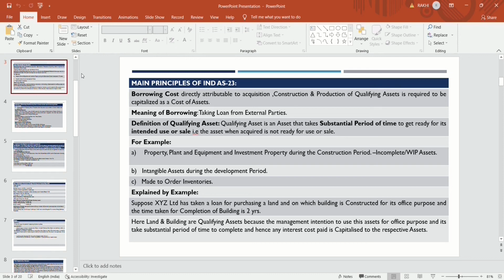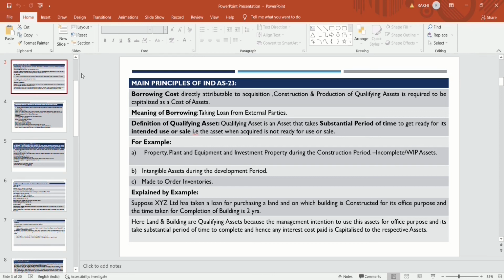But that inventory they will not make in large quantities and on repetitive nature. They may prepare that car on order basis. Means they customize the car according to the specification given by the customer. So any inventories are on order basis, made to order inventories, that inventories is treated as a qualifying asset.